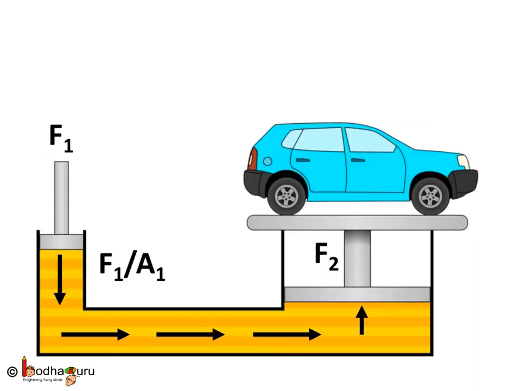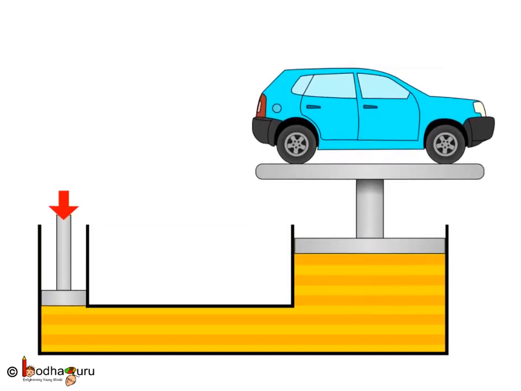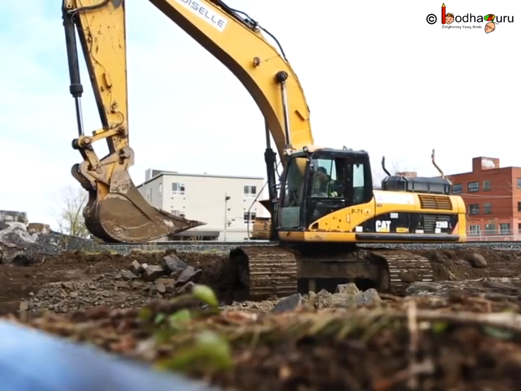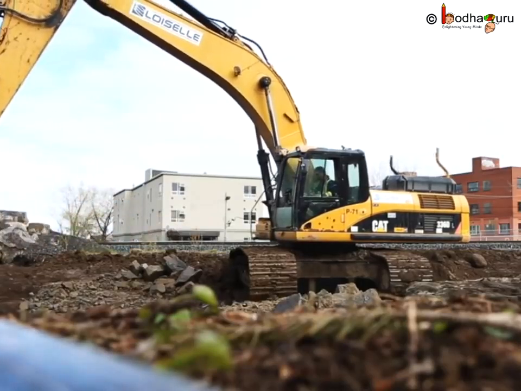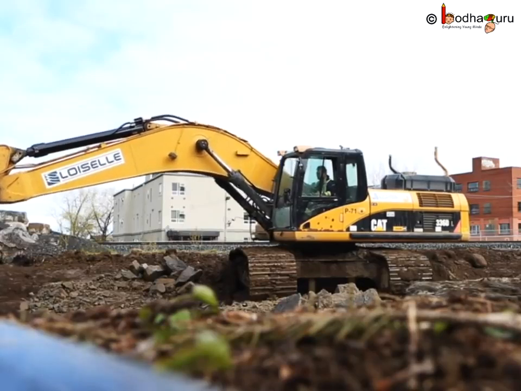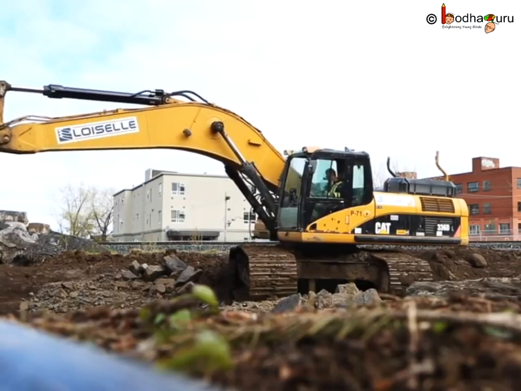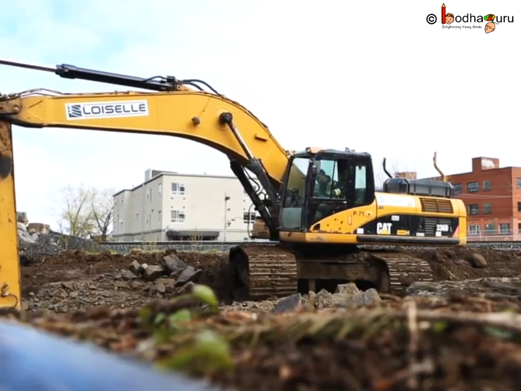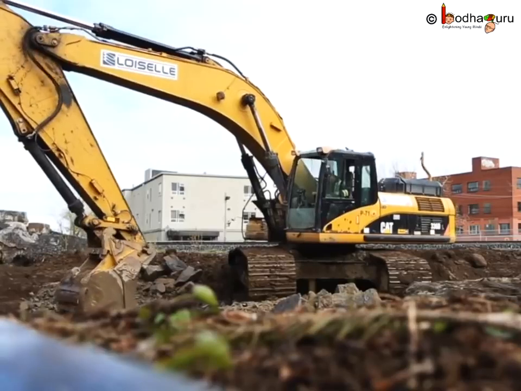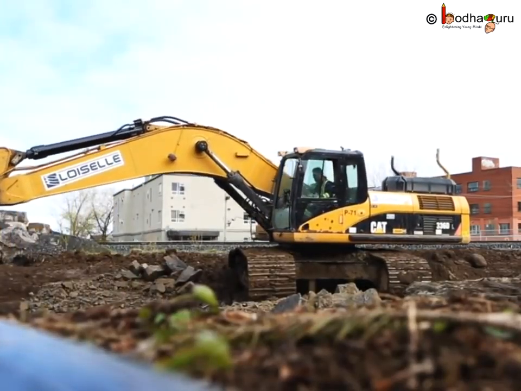Thus, we can generate enough push to lift a heavy car by applying a much smaller downward push in the smaller piston, that is in the left arm. Thus, hydraulics is used to generate huge force by applying much smaller force in many heavy vehicles like bulldozers, trucks, etc. Hydraulic brake is used in heavy vehicles. Hydraulic lifts are used to lift heavy objects. So we see a simple rule can have such huge applications in real life.